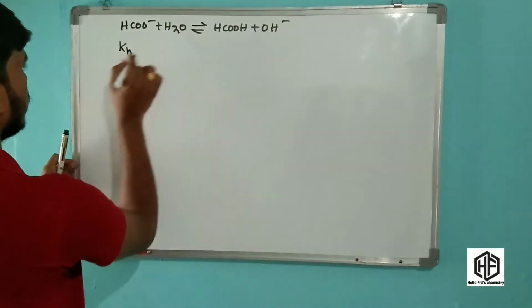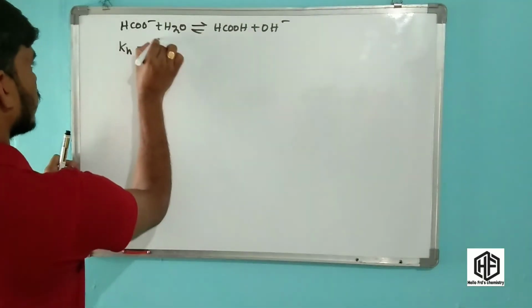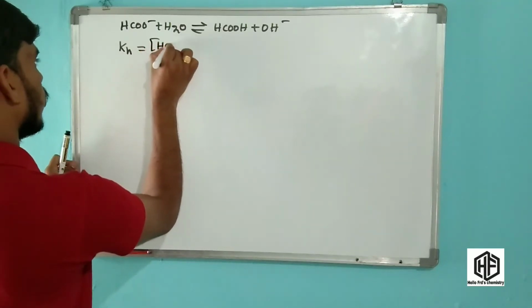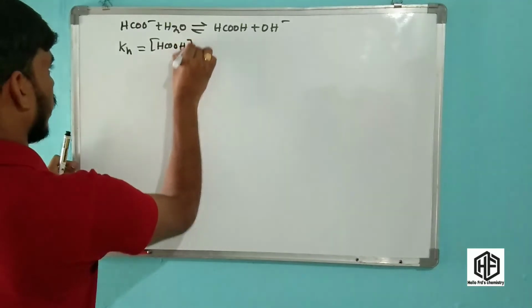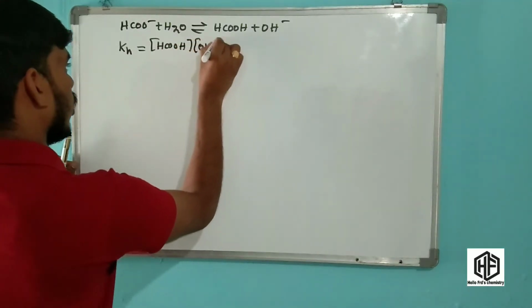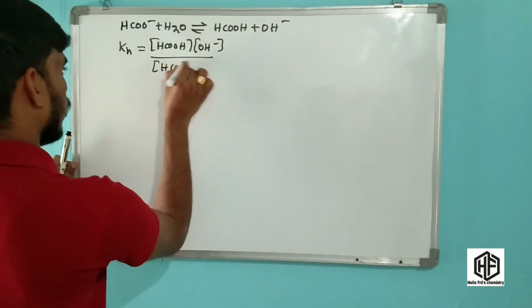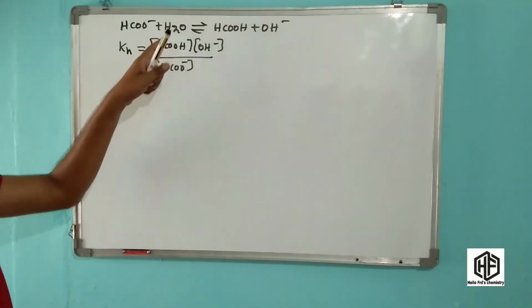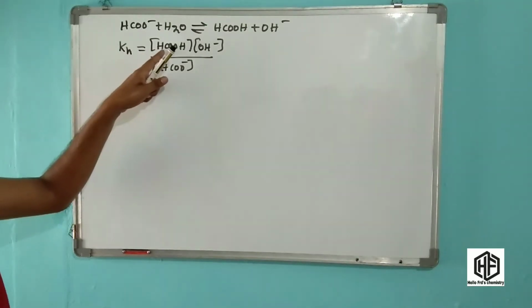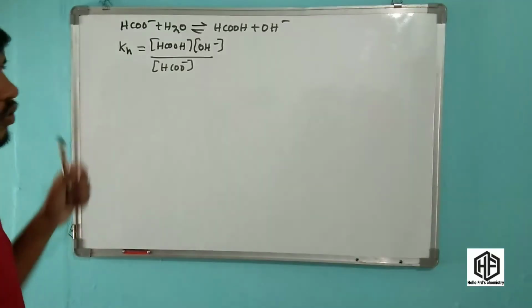Kh is equal to the concentration of products over the concentration of reactants. The concentration of H2O is constant, taken as 1. So Kh is equal to the concentration of HCOOH into OH minus divided by HCOO minus.